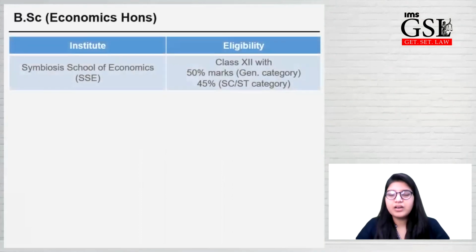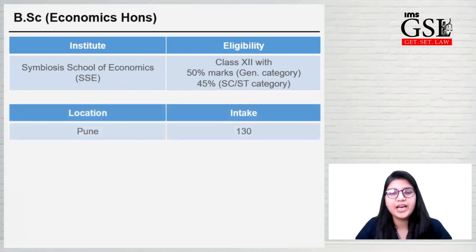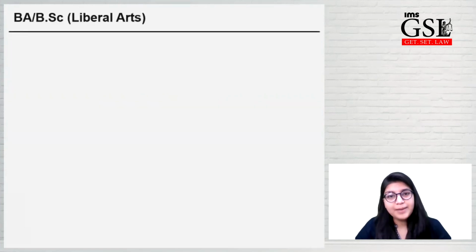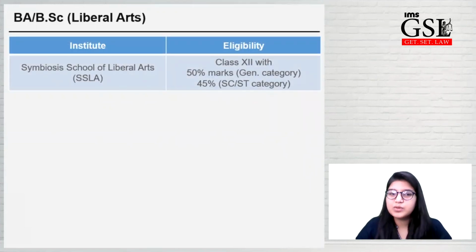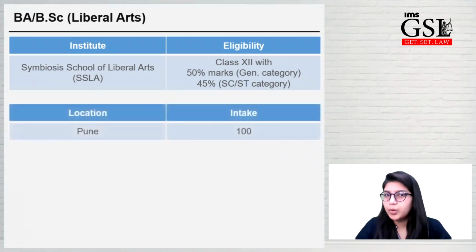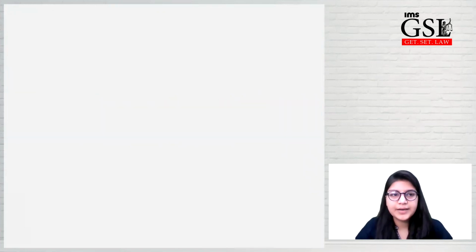BSc Economics Honors is again offered by Symbiosis School of Economics. Eligibility criteria same as BBA and BBA IT and BCA. It is offered only in Pune with 130 students intake. BA BSc Liberal Arts is offered in Symbiosis School of Liberal Arts. Minimum eligibility is the same. It is offered only in Pune with 100 students intake.